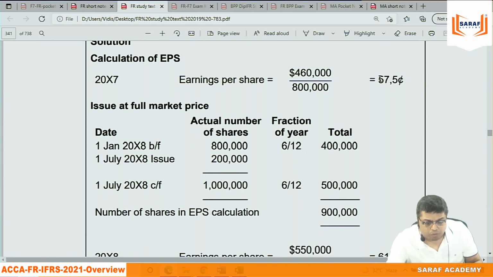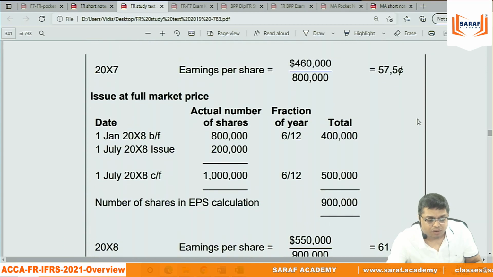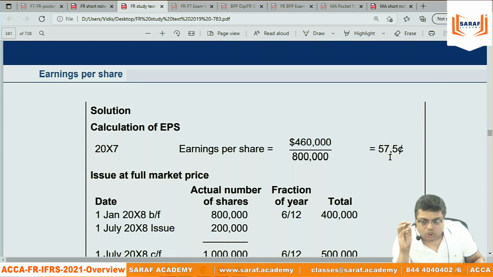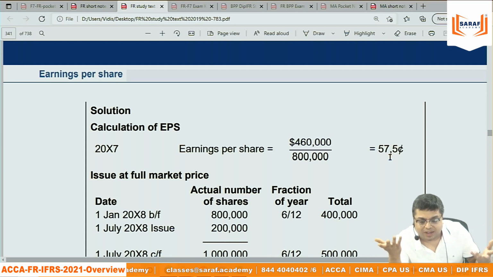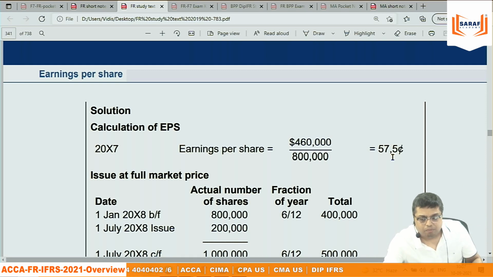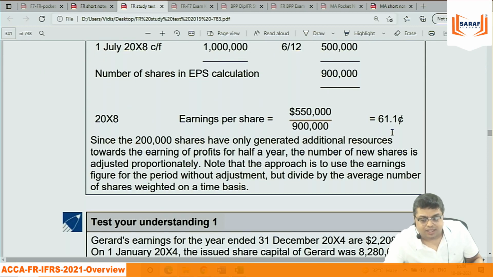Earlier the EPS was 0.575 last year. Current year it is 0.611. Why are they writing 57? They write, suppose 0.2 means 20 paise. In India we say 0.5 is 50 paise. In international language, paise means cents. 0.575 or say 57.5 cents. Either 0.611 or say 61.1 cents. Generally the answers are given in cents.